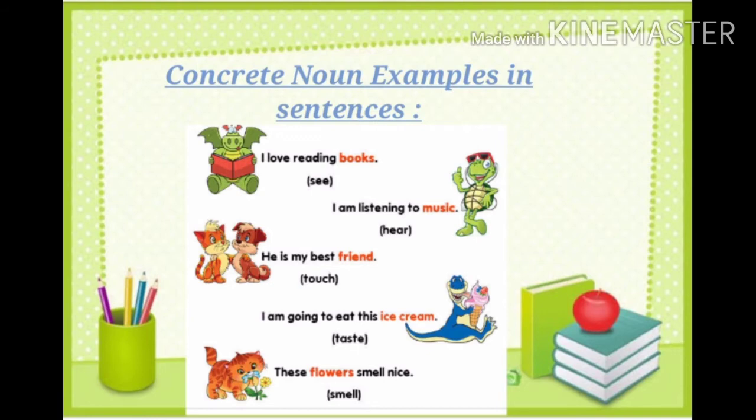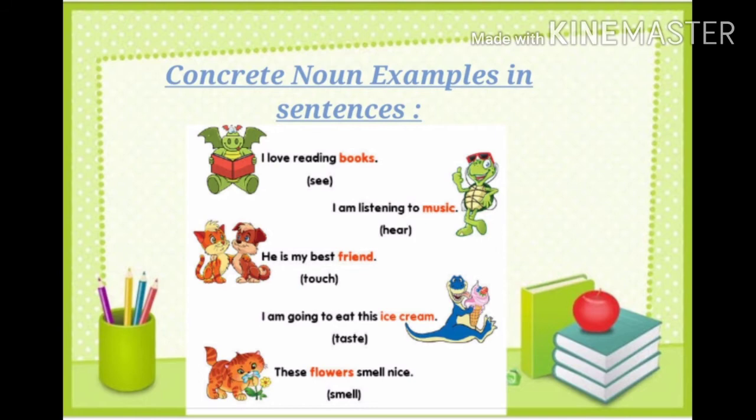Third comes: he is my best friend. In this sentence, the word friend is an example of a concrete noun, as a friend can be perceived through the five senses. Next one is: I am going to eat this ice cream. Here the word ice cream is a concrete noun, as we can taste it. And the last one is: these flowers smell nice. Here the word flower is a concrete noun because we can smell the flowers. So students, the concrete nouns concept is clear. It means those nouns which name anything that can be perceived through one or more of the five senses.